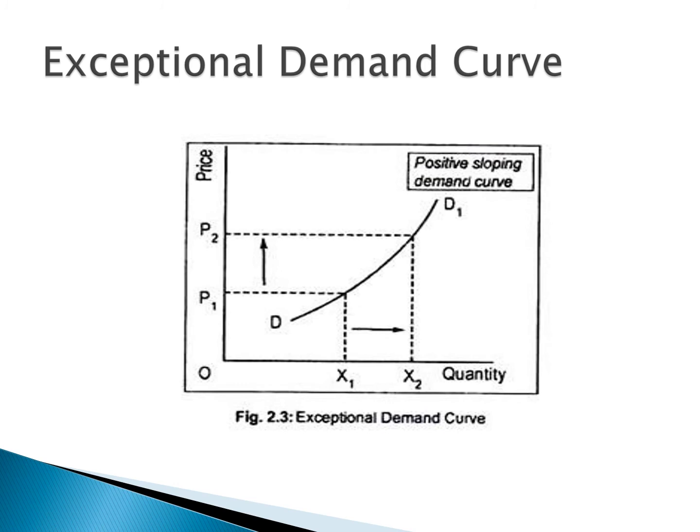Exceptional demand curve. X-axis represents quantity, Y-axis represents price. Suppose the price increases from P1 to P2, the quantity demanded increases from X1 to X2. DD is the demand curve.